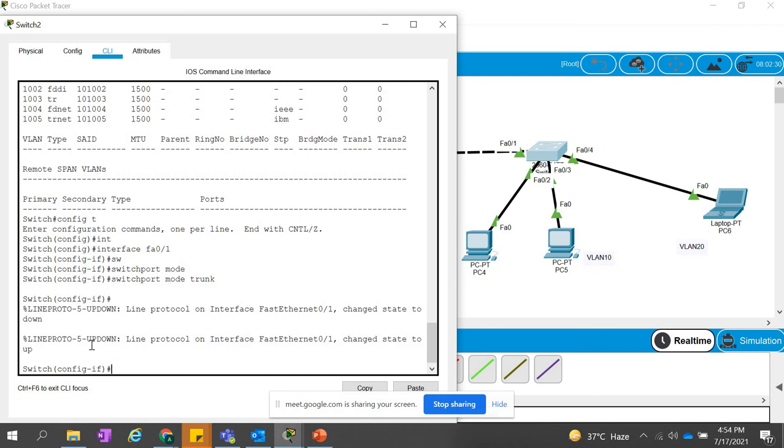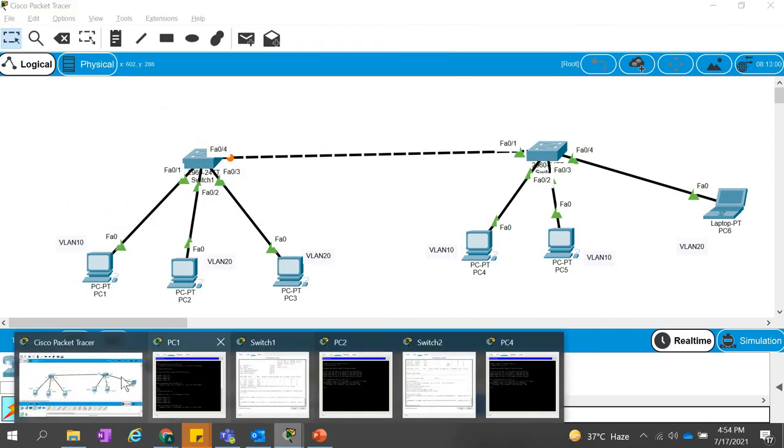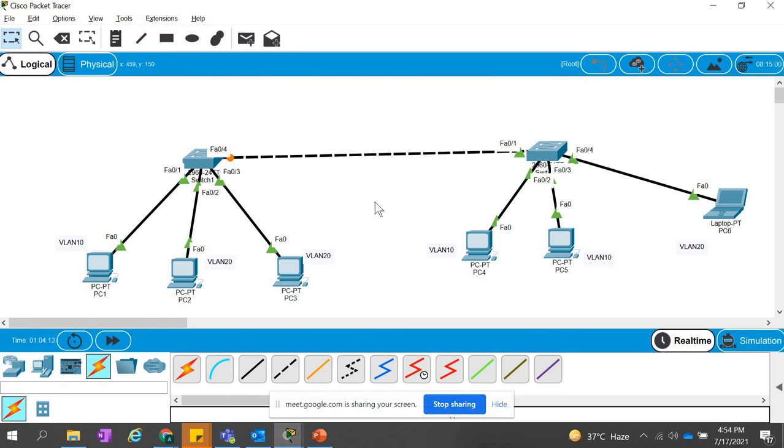Whenever you are working in a live environment where multiple hosts are connected, don't perform this operation directly. You can use an outage window or maintenance window for this purpose, and then do that activity. Okay, so now we have defined that one. Now let's try to ping. Will we be able to ping or not? No, still we can't ping.